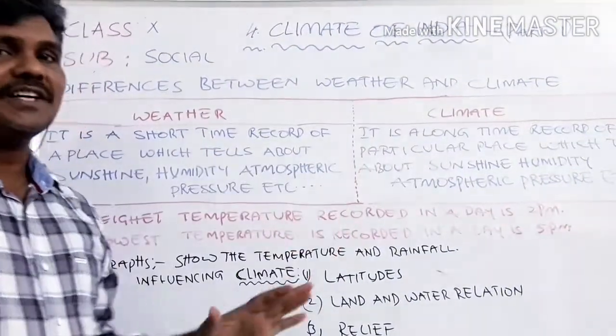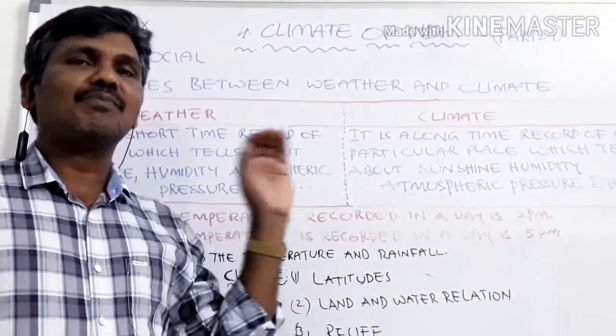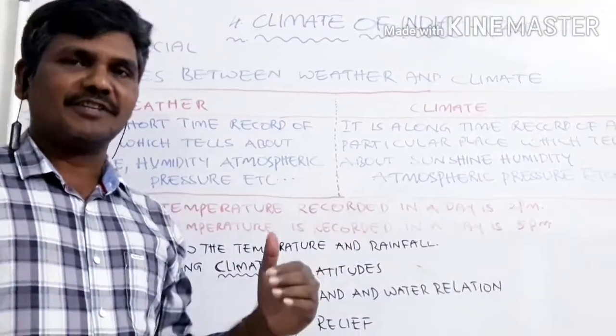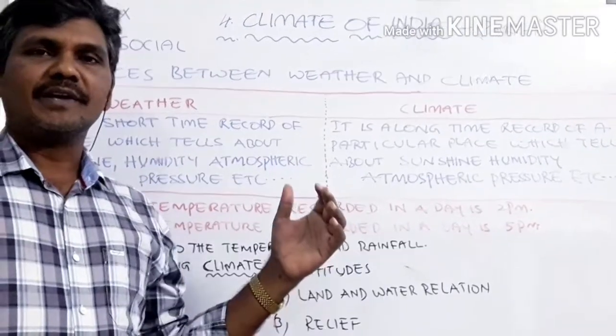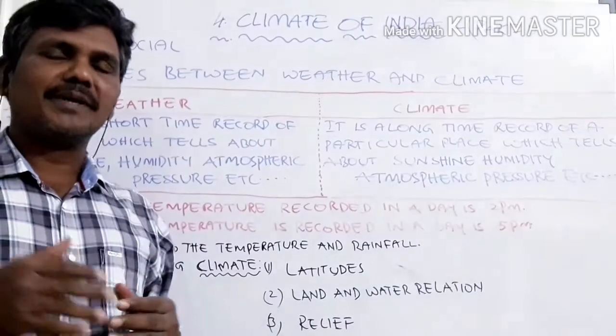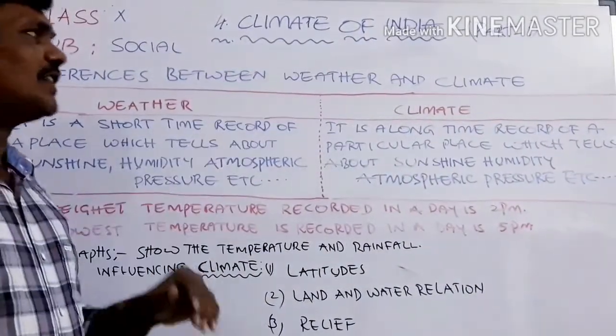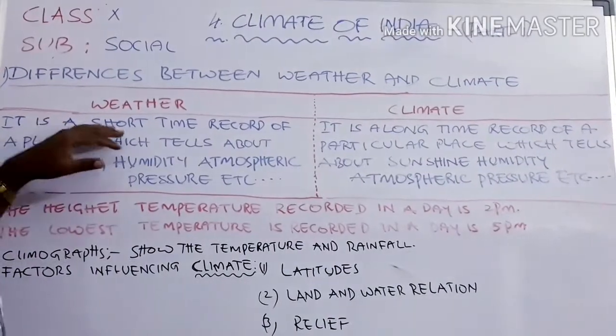In general, we use both these words, climate and weather, but a lot of variation is there between those words. Come on, let us learn them. What are they? So first one is weather. Weather means what? See, I have written here.